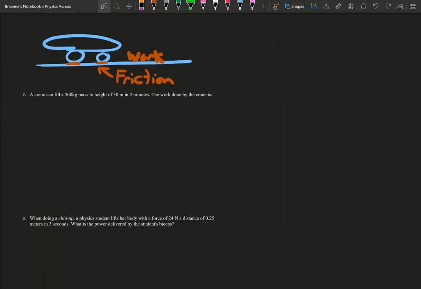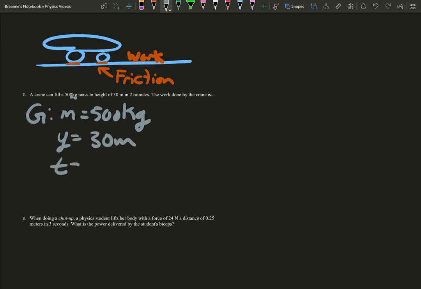Number 2, a crane can lift a 500 kilogram mass to a height of 30 meters in 2 minutes. What is the work done by the crane? Okay, so the first thing we do is write down our givens. So givens, we are given a mass of 500 kilograms. The reason I knew that was a mass is because of the kilograms, and plus it said it. Height is y equals 30 meters, and t is time, 2 minutes.